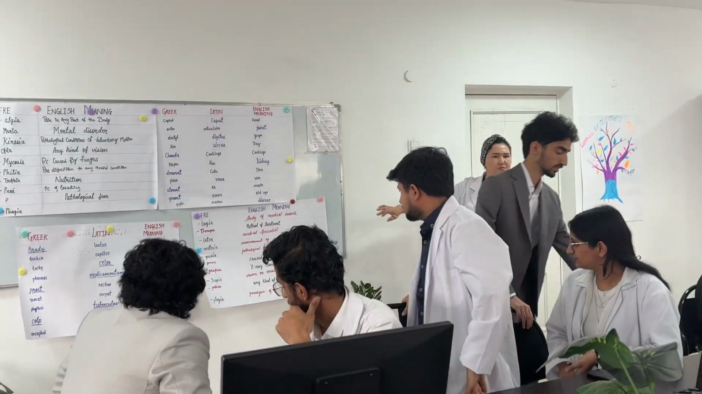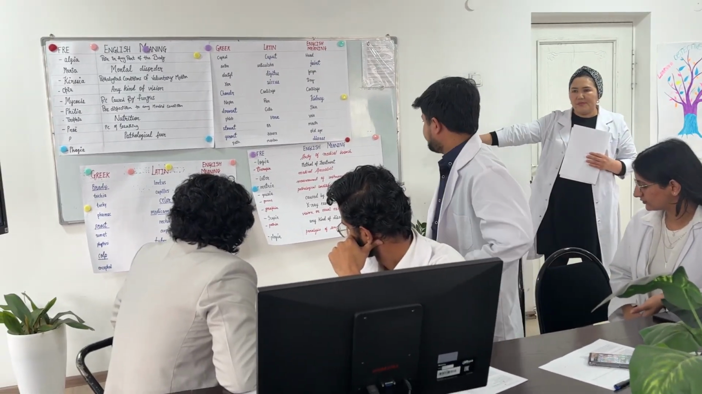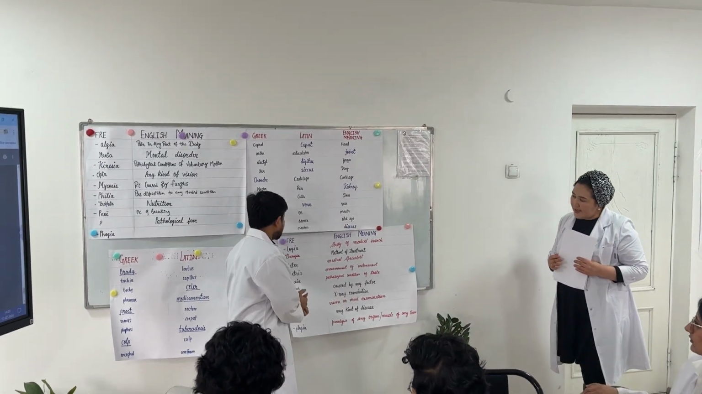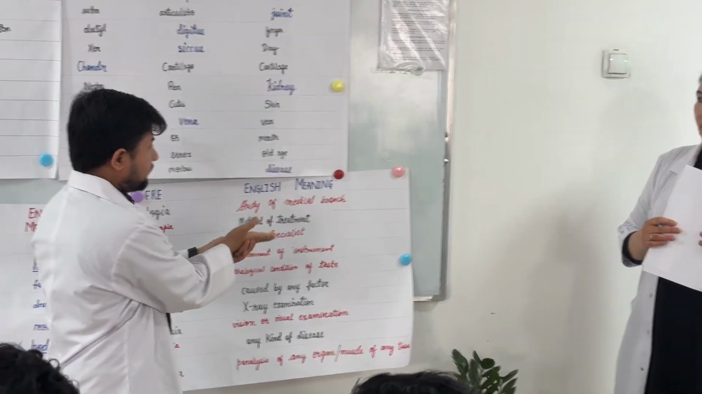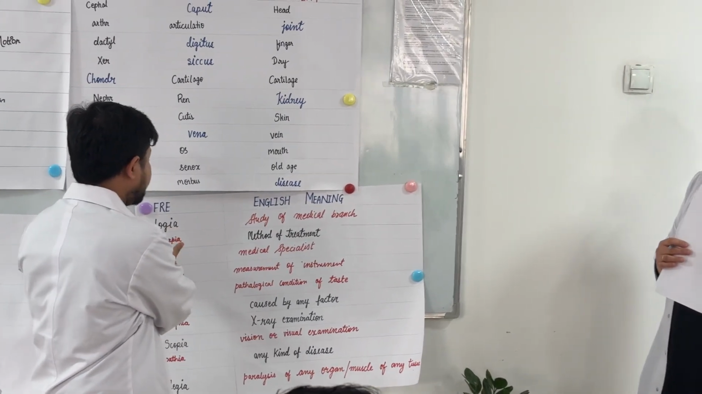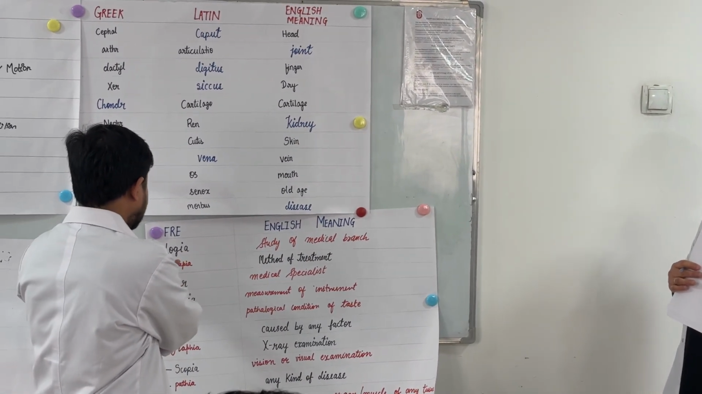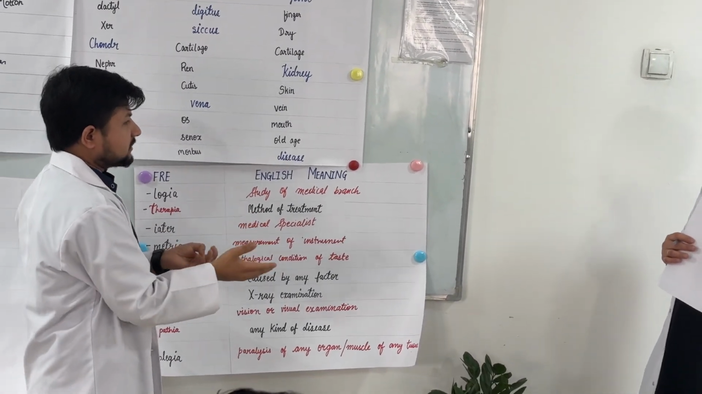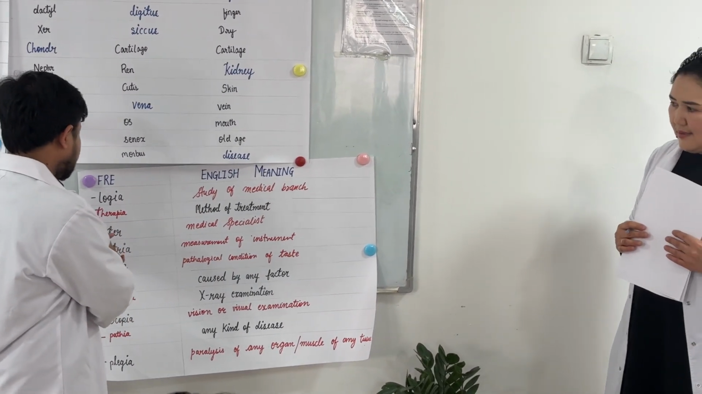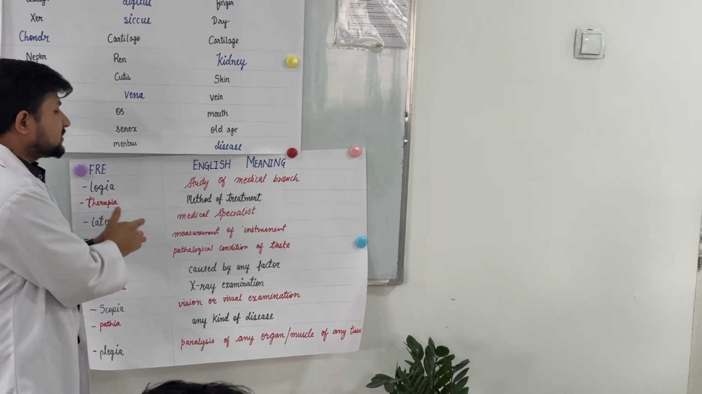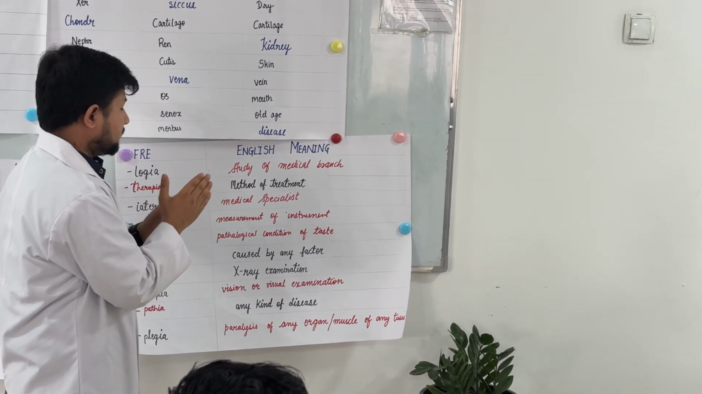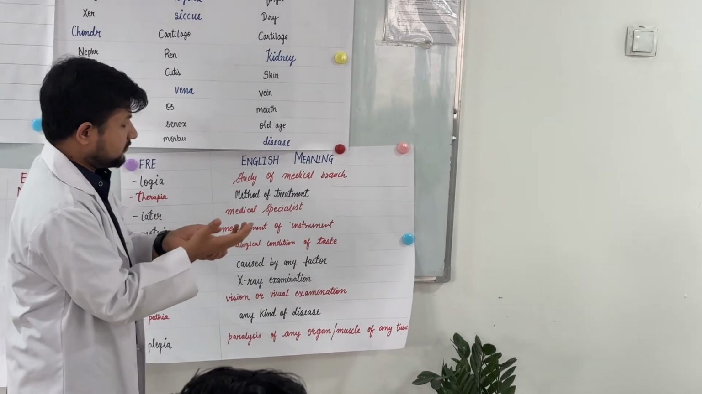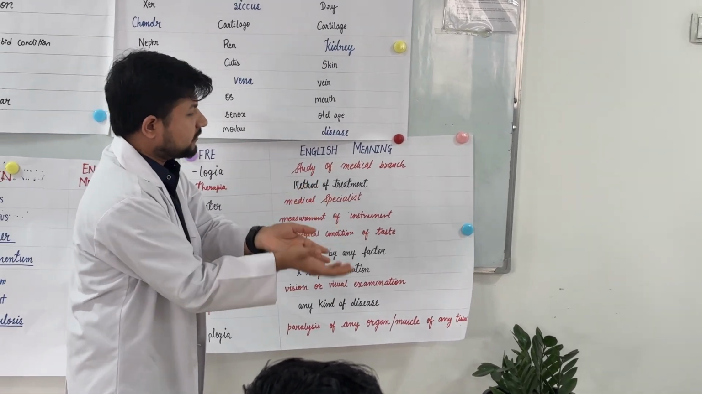And the last group, welcome, also the final root elements. Logia, study of a medical branch. Okay. And therapy, method of treatment. Okay. And iatr is a medical specialist of a certain disease. Okay, well done. And metria, measurement of physiological characteristics of the human body.